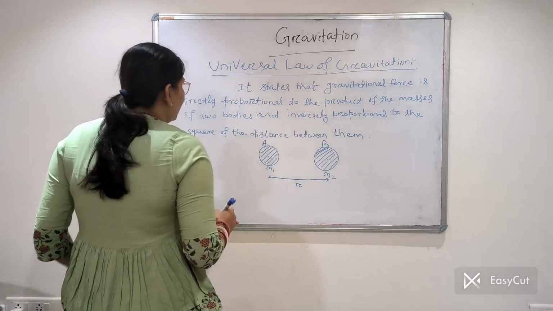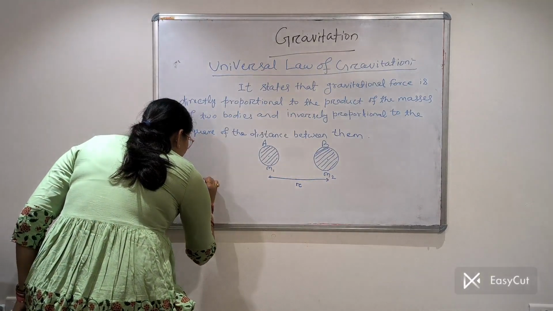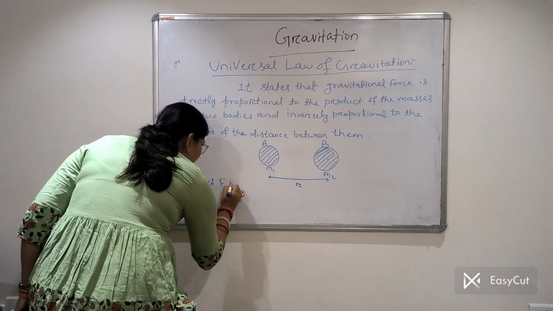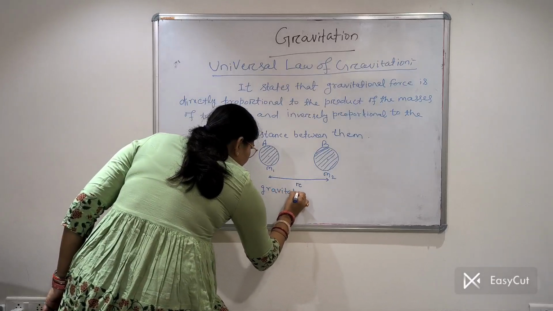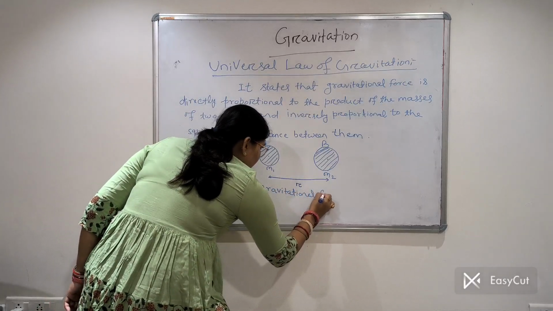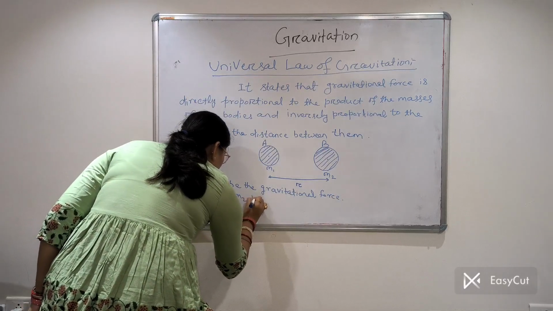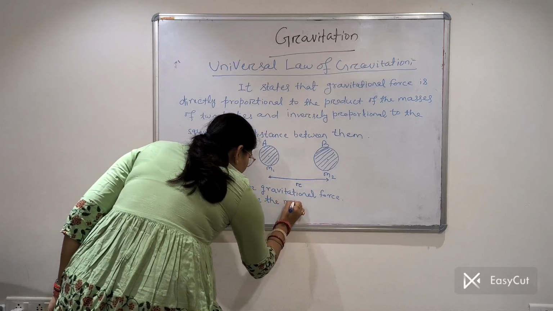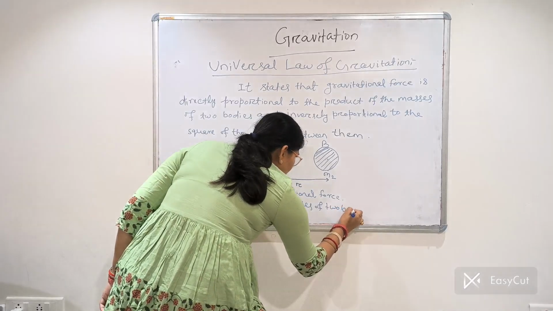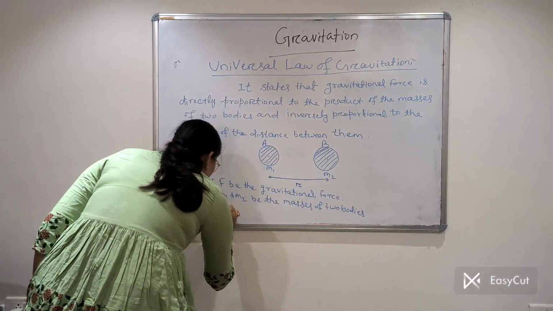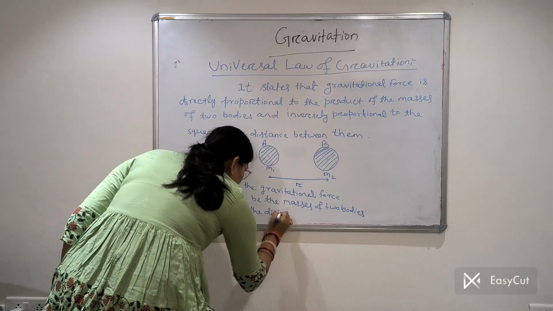So what does the universal law of gravitation state? Let F be the gravitational force, M1 and M2 be the masses of two bodies, R be the distance between them.